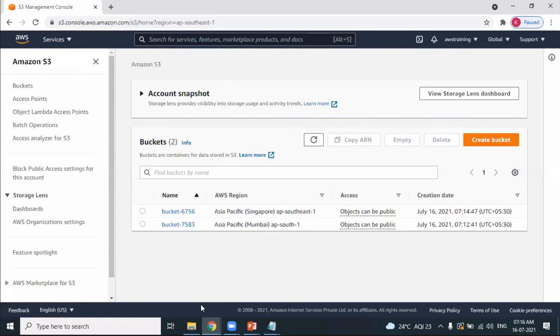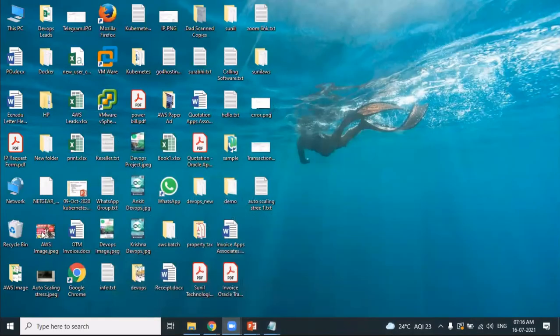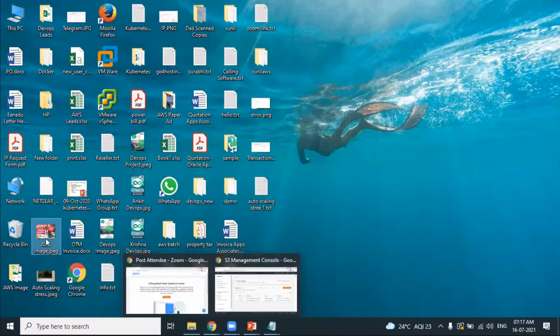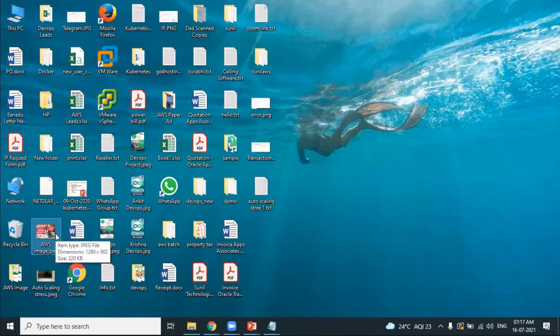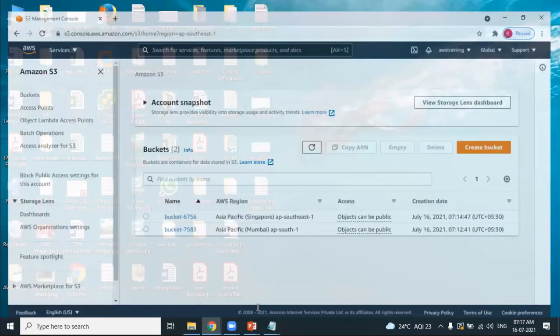Now I want to upload the object into the bucket. Let's experience how to upload the objects into the bucket. Which object do I want to upload? I already have shown you. I want to upload this particular image, AWS image.jpg. This image is available on my desktop. So let's learn how we can upload the objects into the bucket.